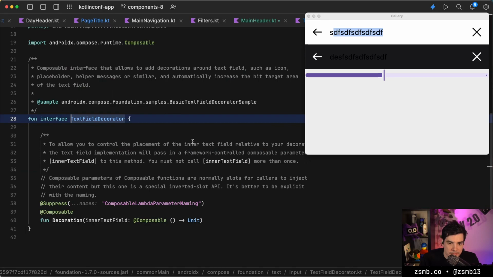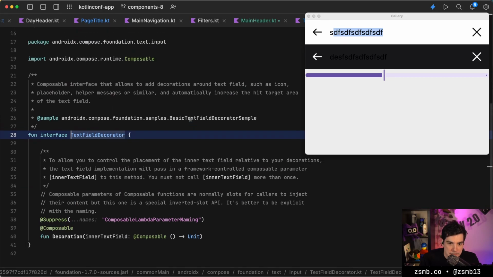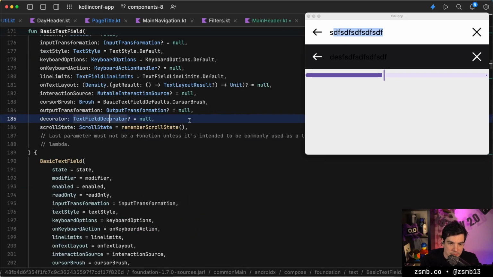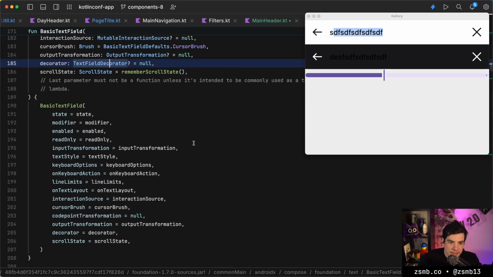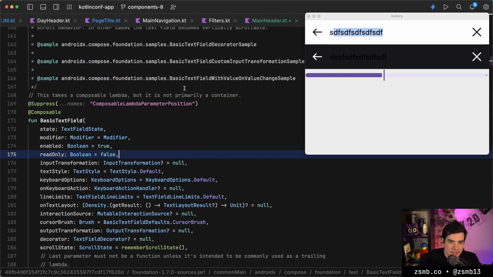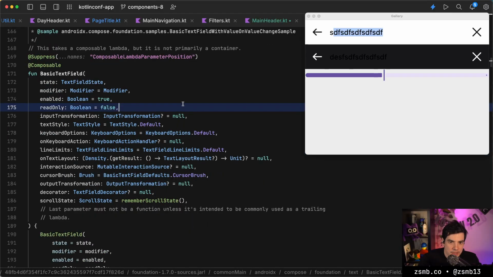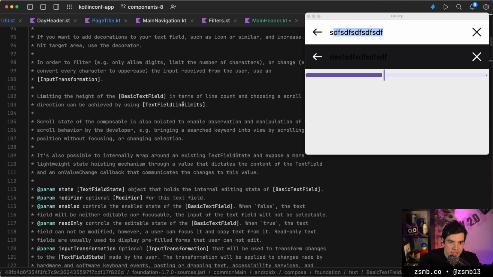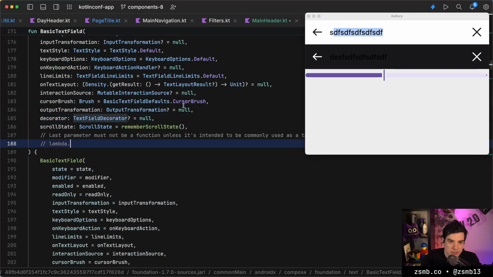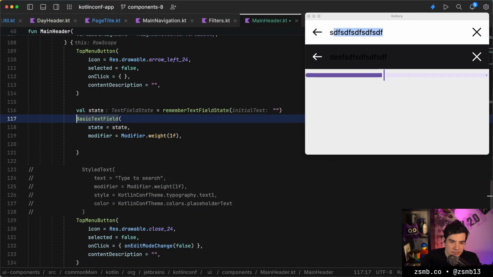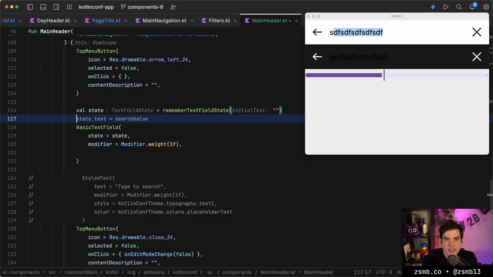That's interesting. Yeah, this doesn't have a hint that it could show. That's annoying. So we might want to build with the regular text field, or at least check its code.